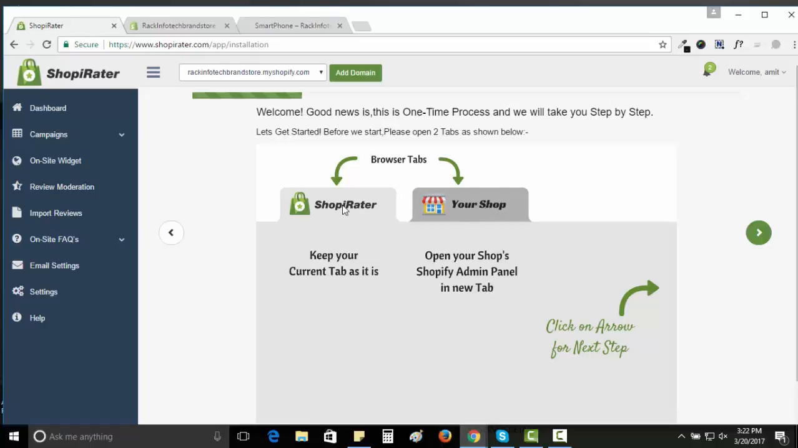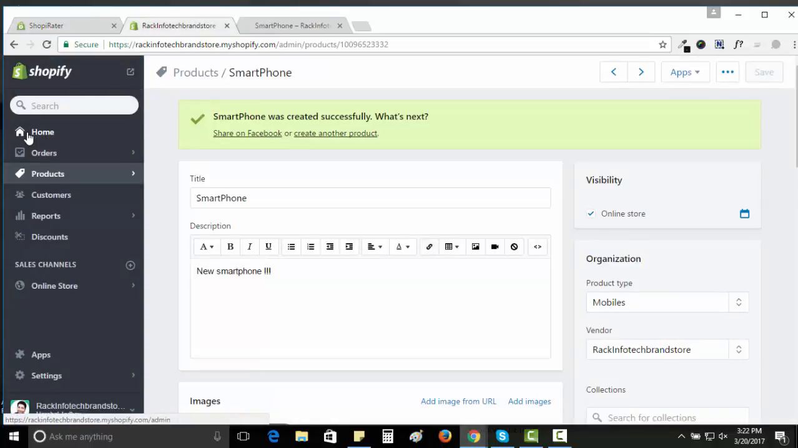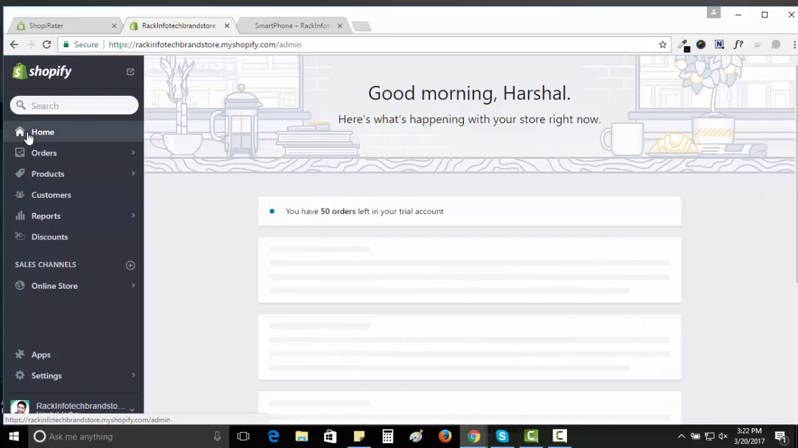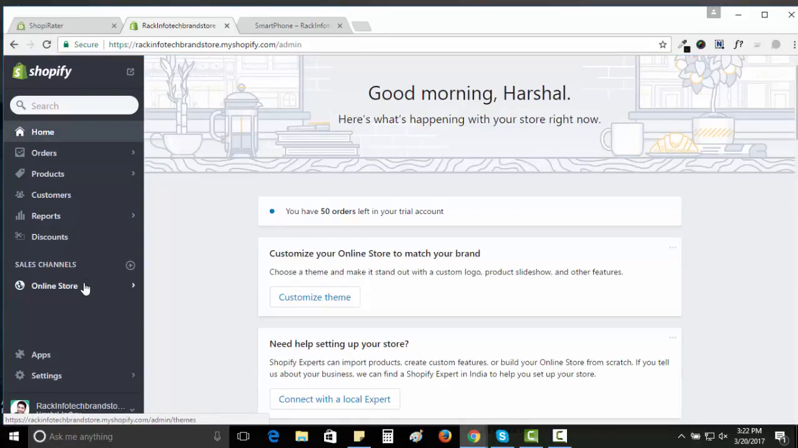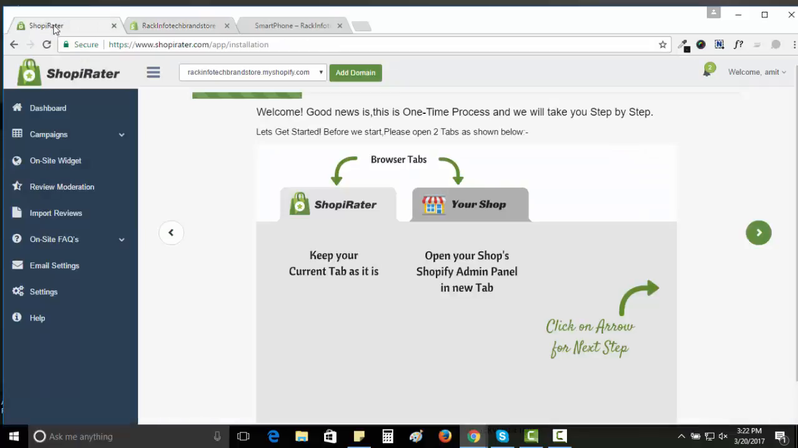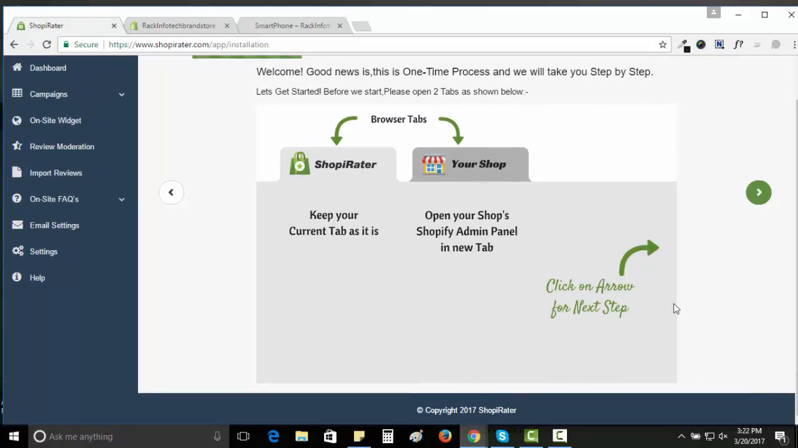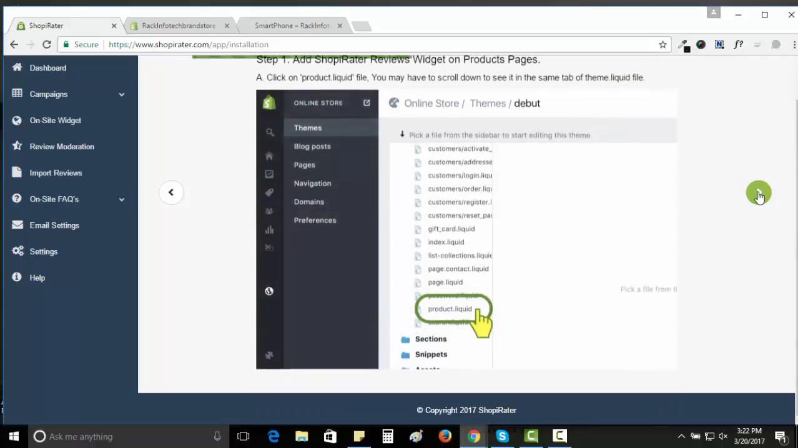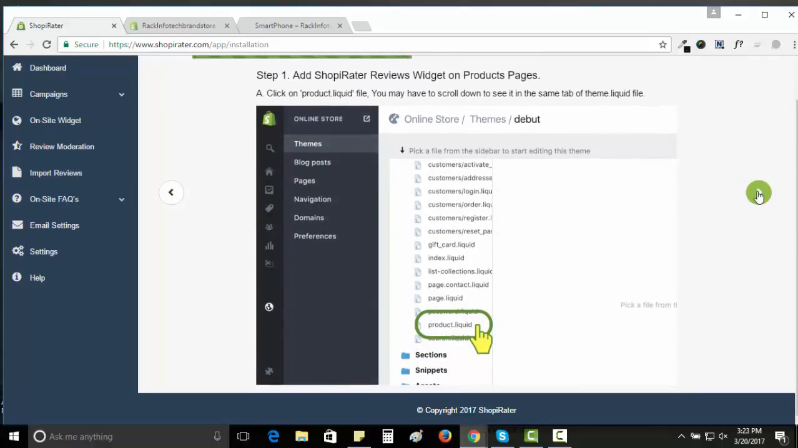Here it will display all the installation process, how we can install our product in Shopify. Okay, under the Shopify account, you have to click on the online store, the store we have created. In Shopirater, we have shown all the installation processes. Just follow the steps. Click on next. Okay, under the Shopify product store, we have to visit the product.liquid tab.